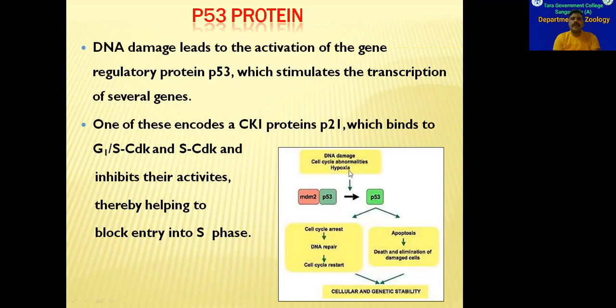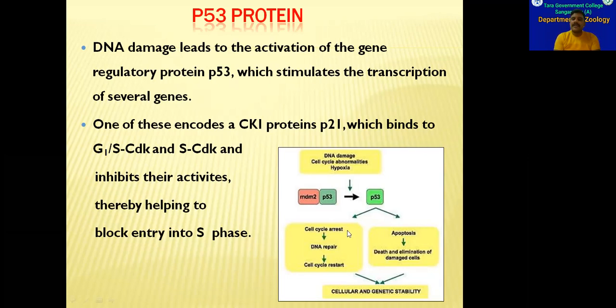Under hypoxia conditions also, the P53 gene will be activated and P53 protein will be produced. So this P53 protein, what will it do? It will arrest the cell cycle. It will not allow the cell to enter into S phase, or it will not allow the cell to enter into the division phase.